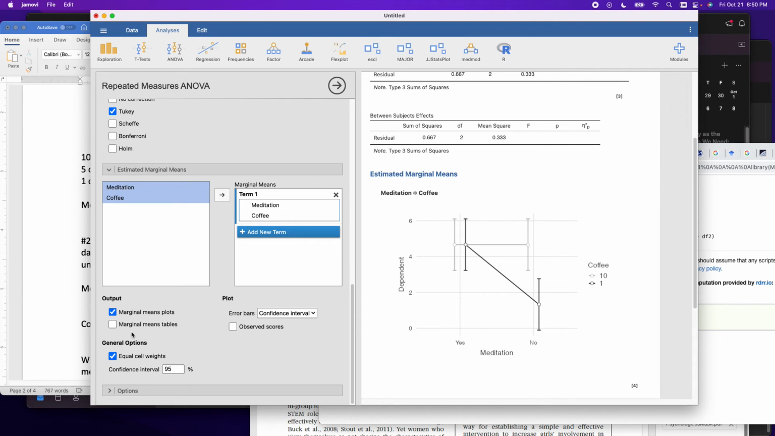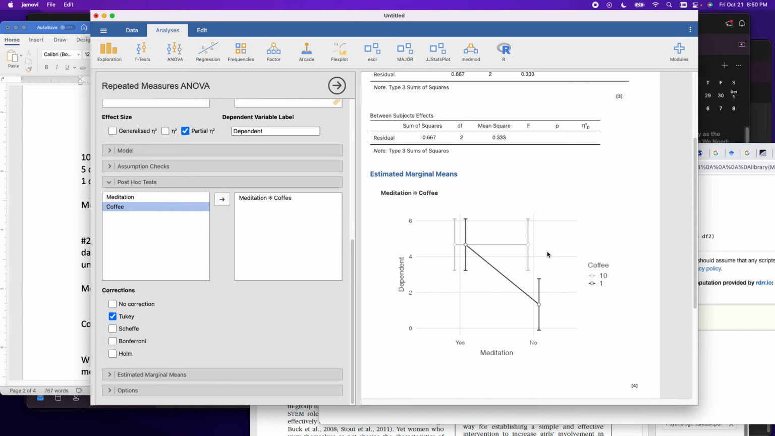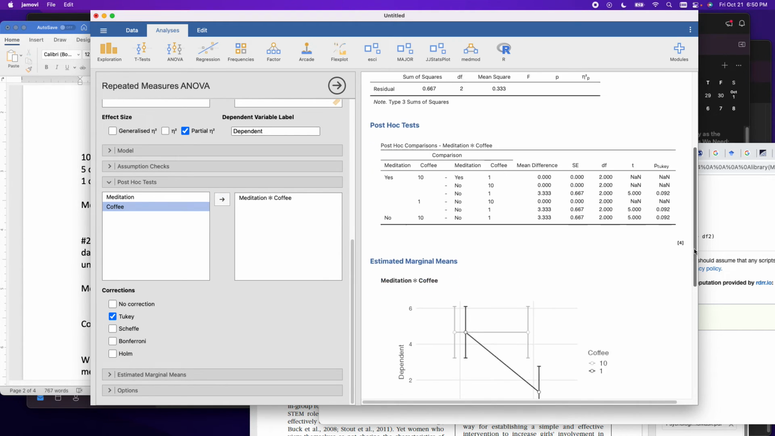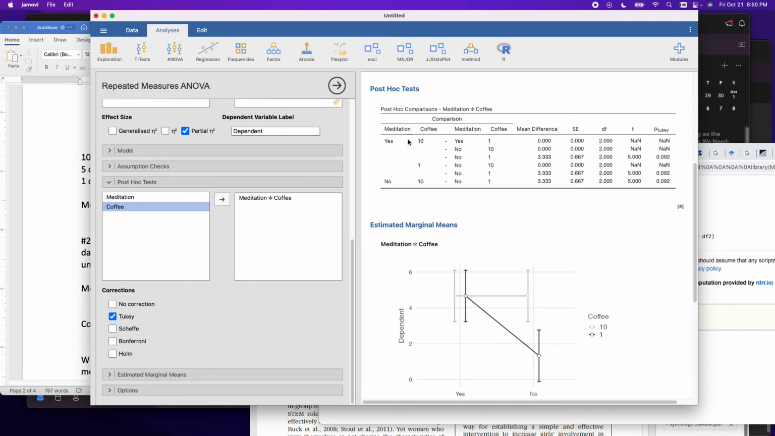The last thing that we would do would be getting our post-hoc test for the interaction, which we'd only care about the yes meditation 10 and no meditation 10. That mean difference is 0. That t is 1. That's non-significant. In fact, the other mean difference is non-significant as well.